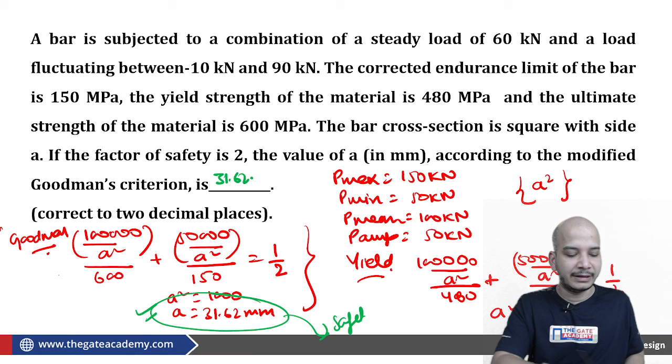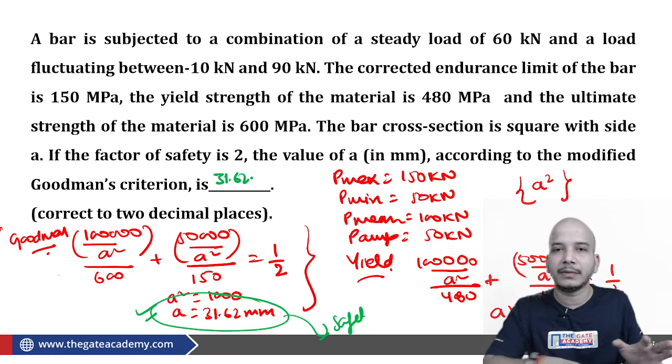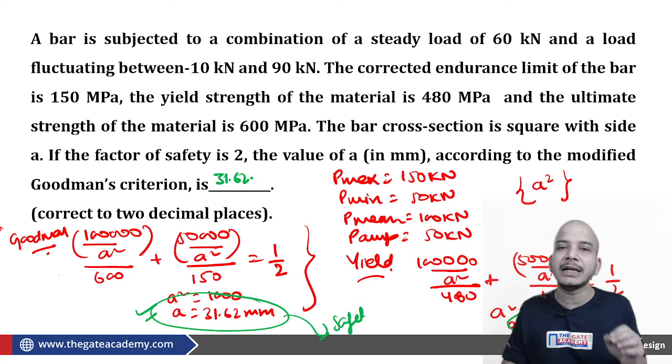Okay, so that is it as far as fluctuating load is concerned. We have covered each and every possible variation. We have covered each and every possible way in which the question can be asked.